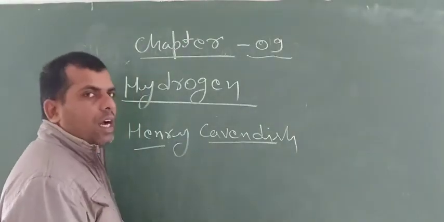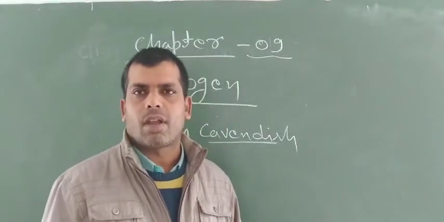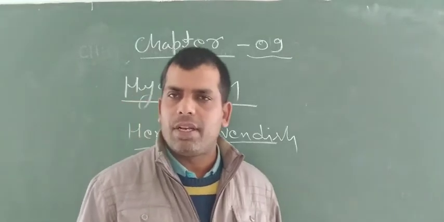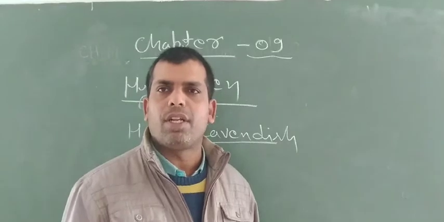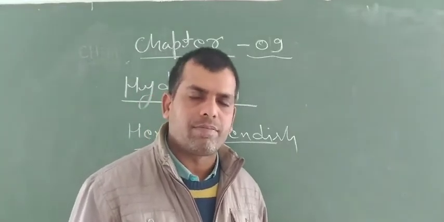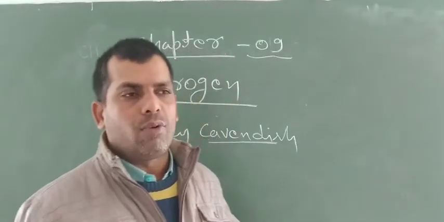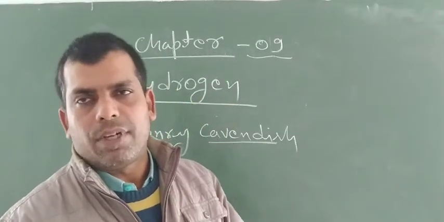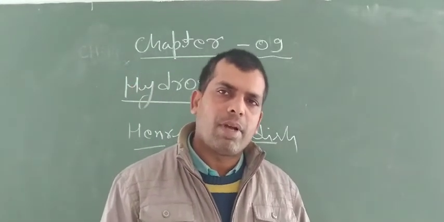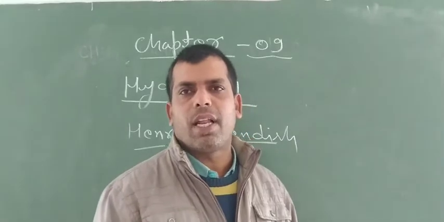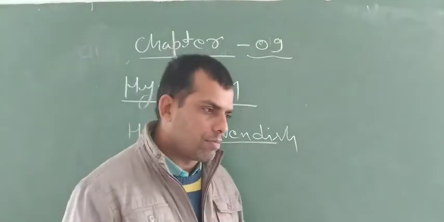We already know that hydrogen has an abnormal position in the periodic table. Hydrogen is kept in first group, alkali metals, as well as in 17th group, halogen elements, because properties of hydrogen resemble alkali metals as well as 17 group elements, halogens also.